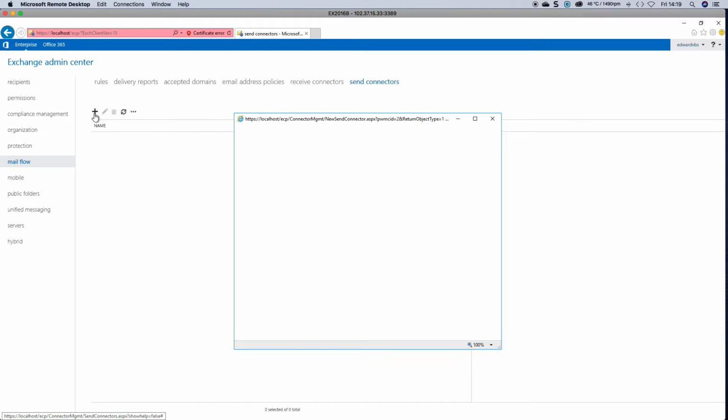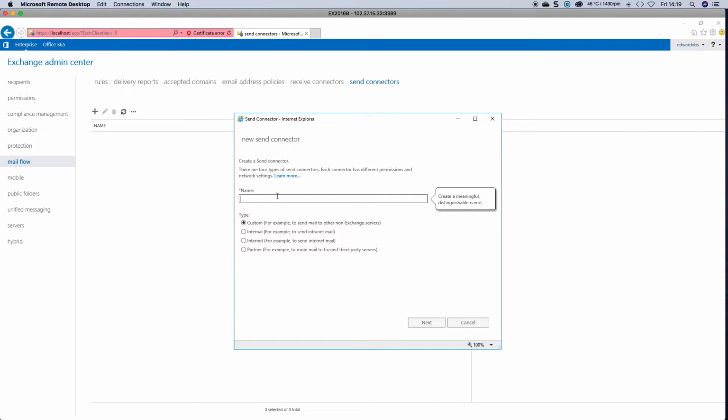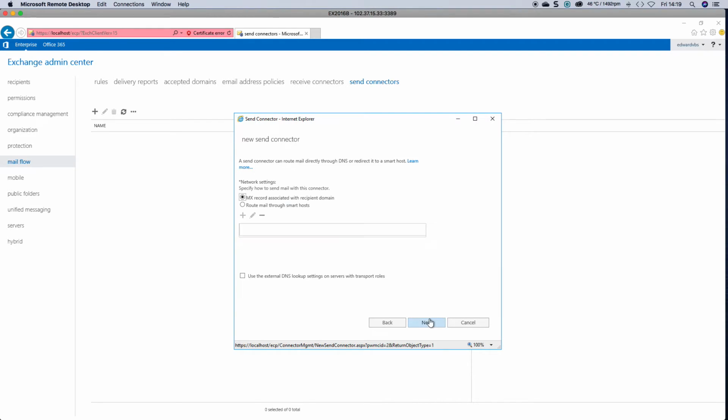So if we click on the plus sign, and I'm going to call this TLAB connector, I'm going to basically say this is an internet connector. So with your ISP, they will either give you a smart host, so whether you're with Symantec, whether you're with Mimecast, whether you're with Rocketseed, etc. And there are many more out there. They will either give you a smart host or they'll tell you to route through your MX records, but those records have to be in place.